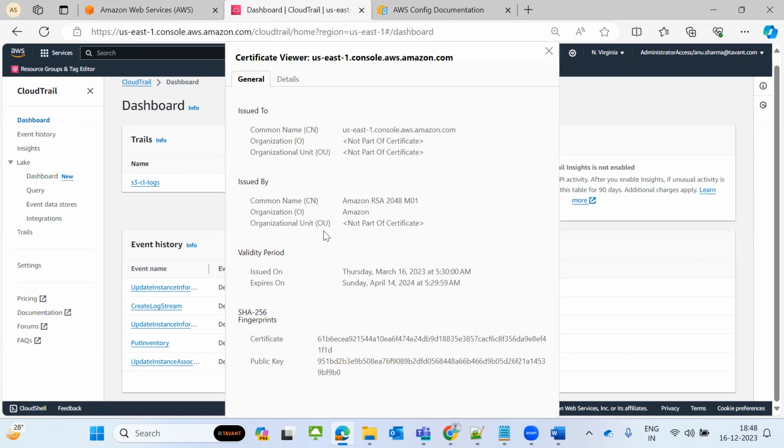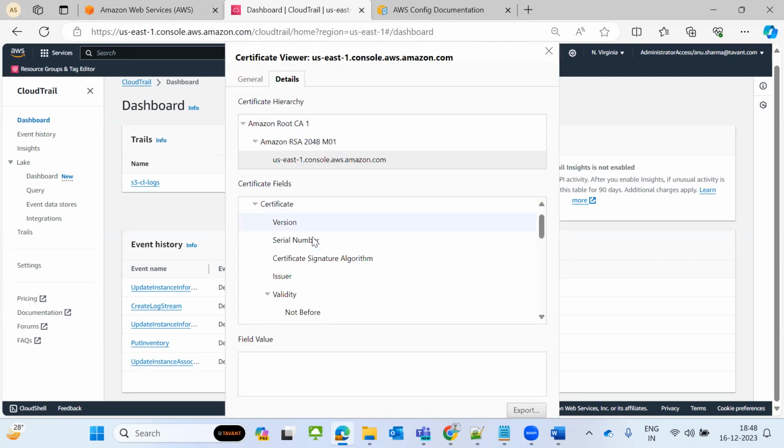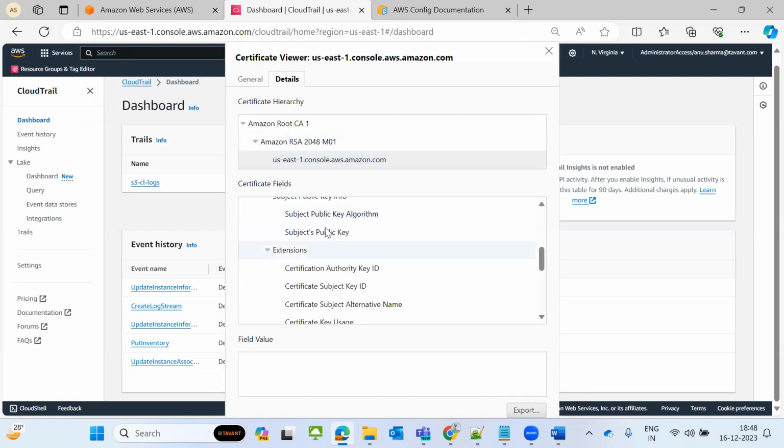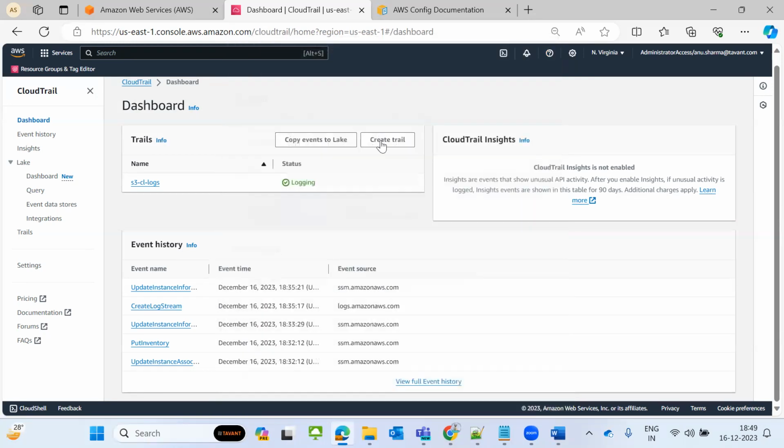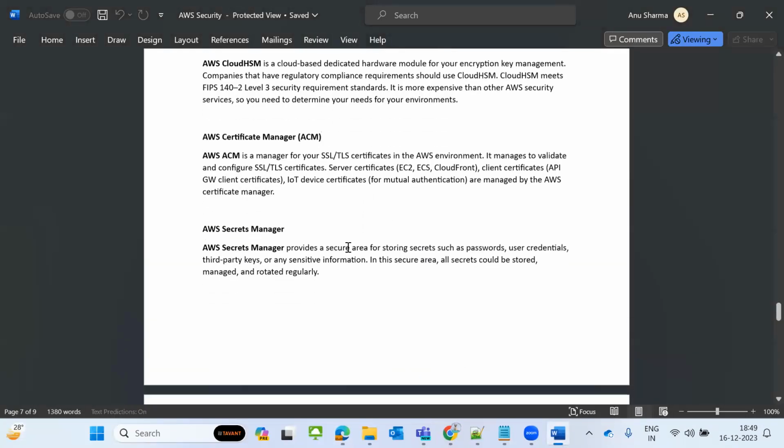This is an SSL and TLS certificate. This is the certificate. This is the public key. So public and private keys are there. This is Amazon RSA 2048. This is M01. This looks like a wildcard certificate, star.aws.amazon.com. So these are the details of your certificate: certificate algorithm, signature, RSA, and extensions. It will be a CA-issued certificate. So this is called the AWS Certificate Manager.